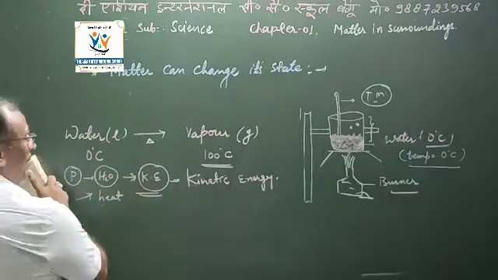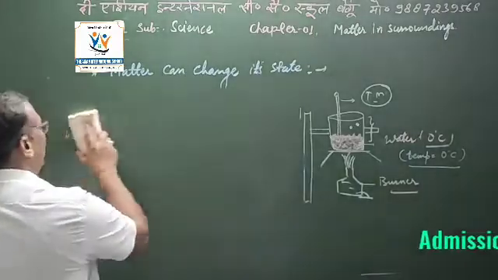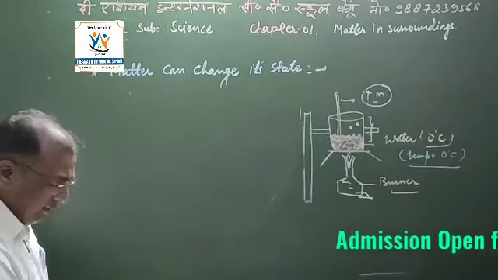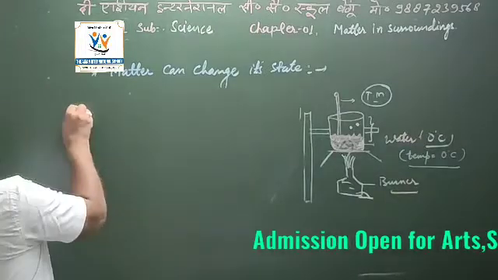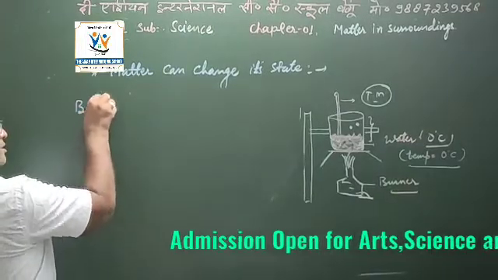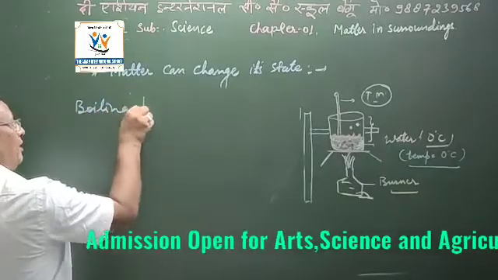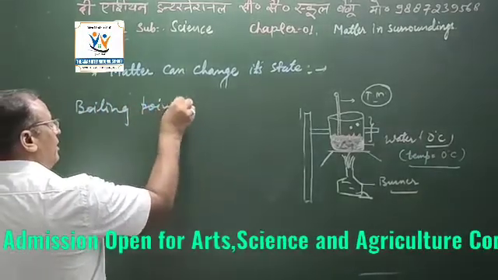So I would like to explain the meaning of boiling point. Generally, it is written as boiling point.